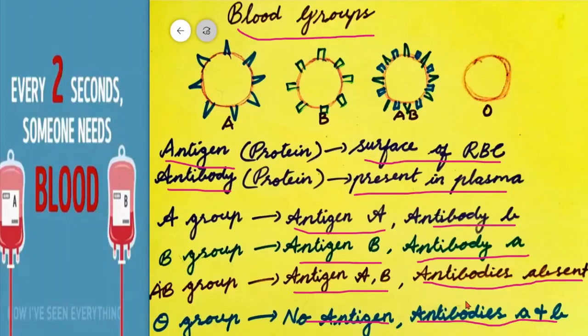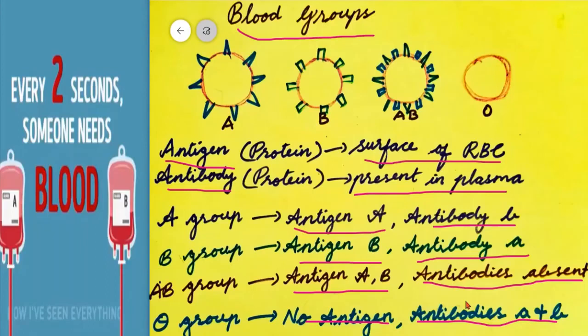When an individual receives mismatched blood from the donor, agglutination, that means clumping of blood, occurs in the body, which leads to death. So only matched blood should be given.